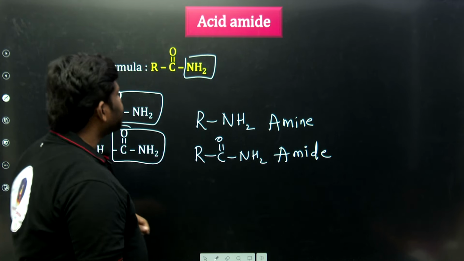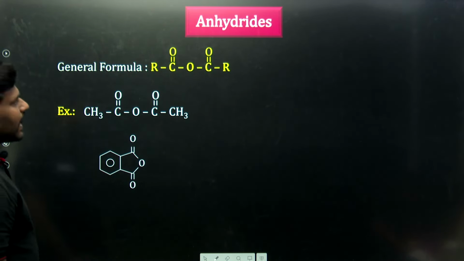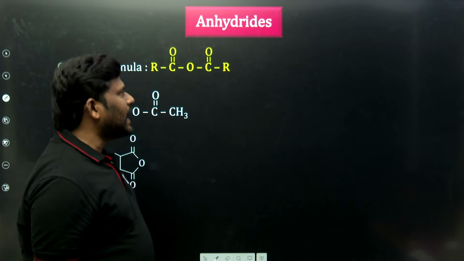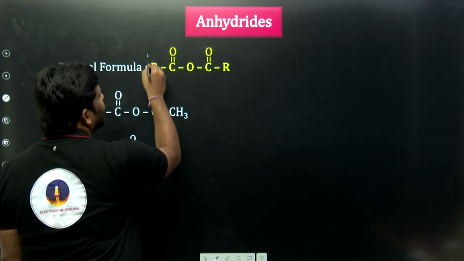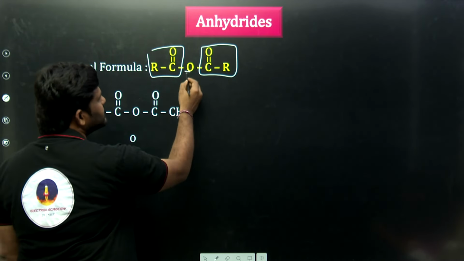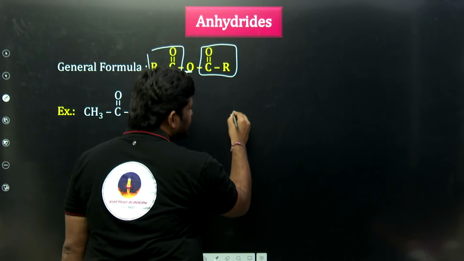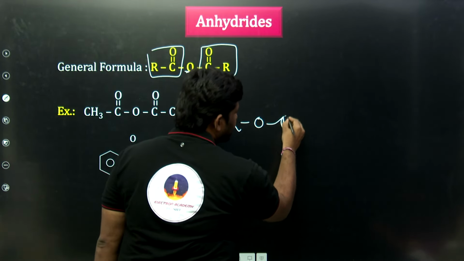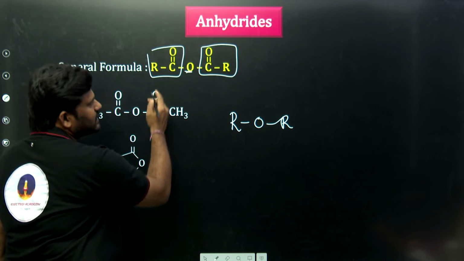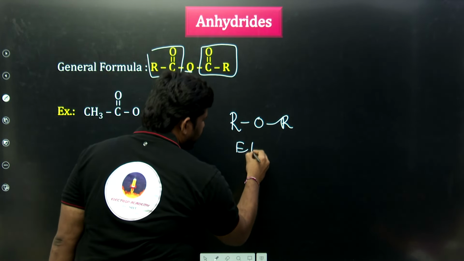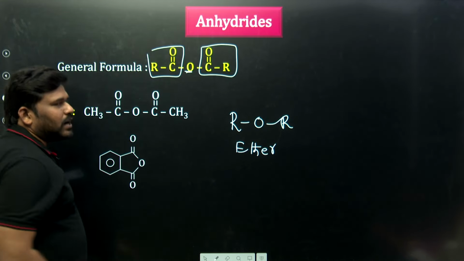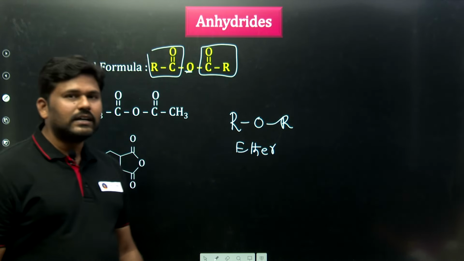So, next, anhydrides. Anhydride is also a derivative of the acid. This is very important: RC double bond O, RC double bond O, with a middle O there. Normally ether means ROR, but here anhydride has this ether-like oxygen, with RC double bond O on both sides.